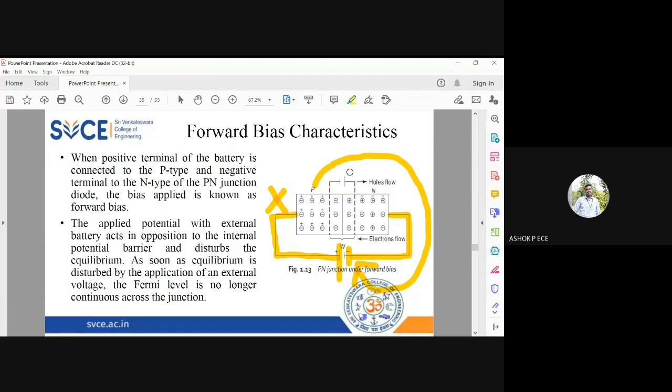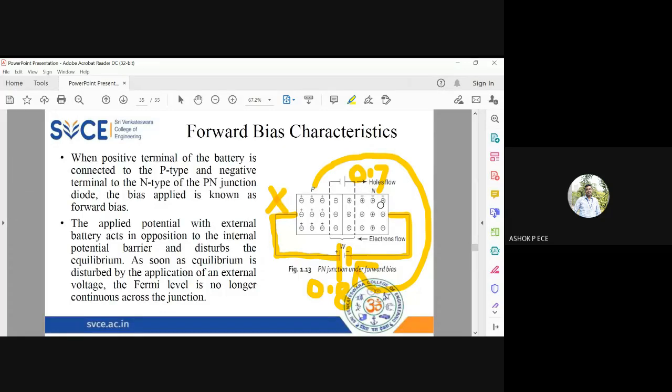Okay, and already you have a potential. Assume I'm going to use silicon, so 0.7 volt is there already. So unless you give energy more than 0.7 volt, these holes cannot cross this region and go to the battery. So till the battery reaches 0.7 volts, the holes cannot move. So once your battery reaches 0.8 volt, for example, this additional energy of 0.1 volt is acquired by these holes and they will cross the barrier potential and reach the negative end of the battery.